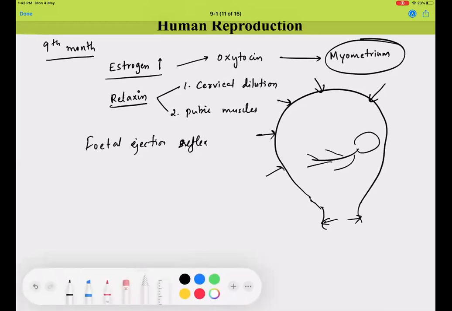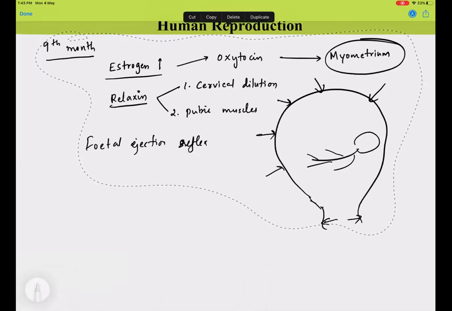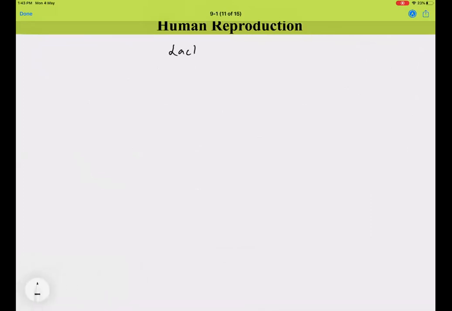Once the parturition is over, there are some events that happen in the mammary epithelium or the mammary gland. In the mammary glands, the female shows a process called lactation, where milk production begins.